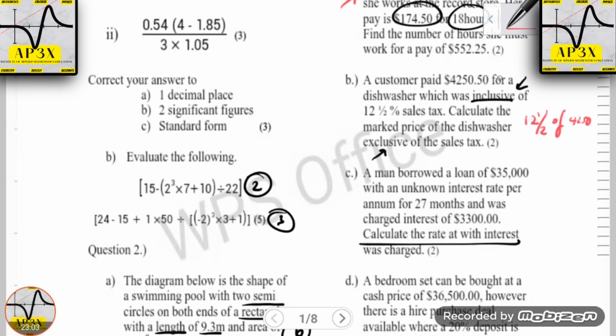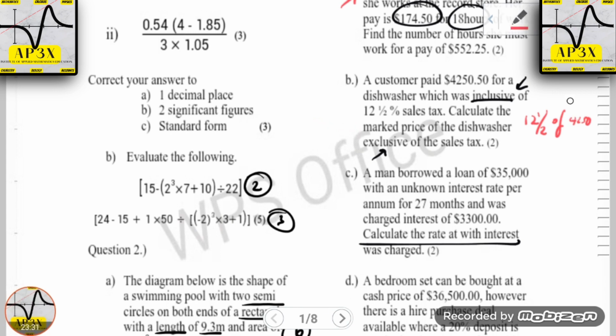You have to recognize that if the particular problem contains or includes the tax, or includes the interest, then this is what we call reverse direct proportion. This is where you're finding the mark price, or otherwise referred to as the original price. Mark price is also referred to as original price.